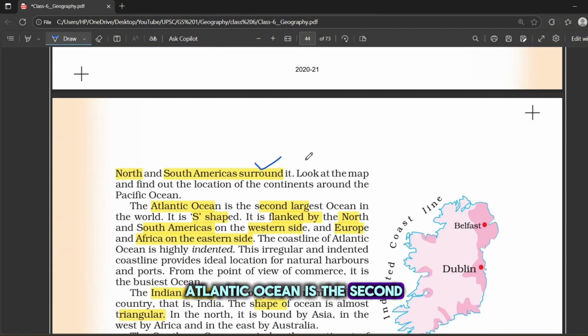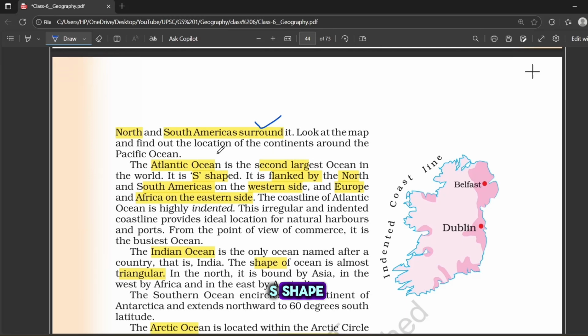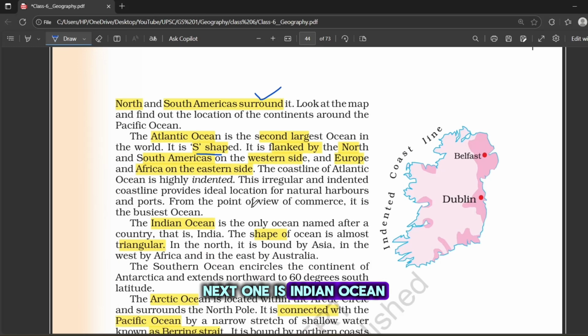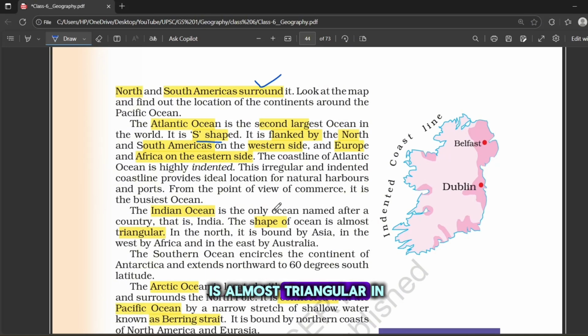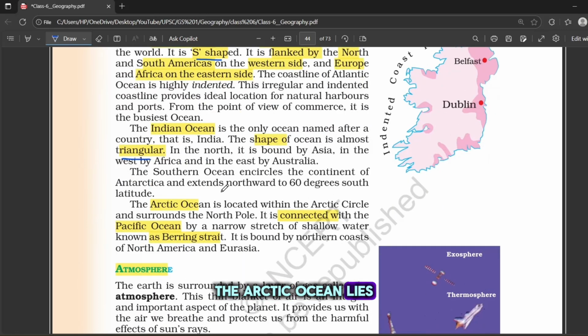Atlantic Ocean is the second largest, and it is S shape. It is flanked by North and South America on the west and Europe and Africa on the east. Next one is Indian Ocean, which is almost triangular in shape. The Arctic Ocean lies within the Arctic Circle and is connected to the Pacific Ocean by the Bering Strait.